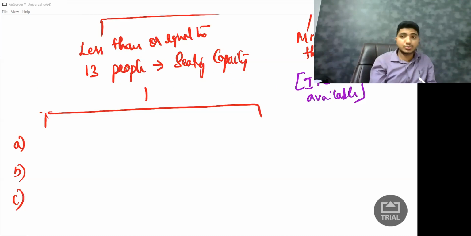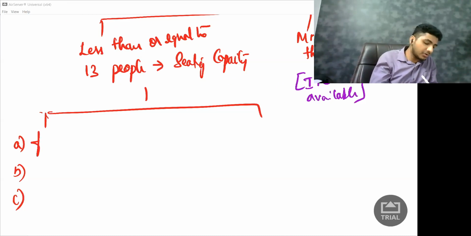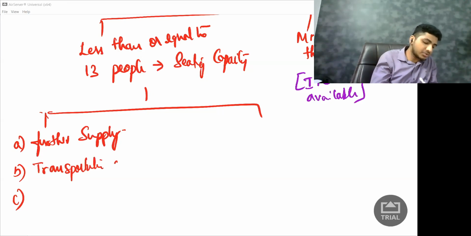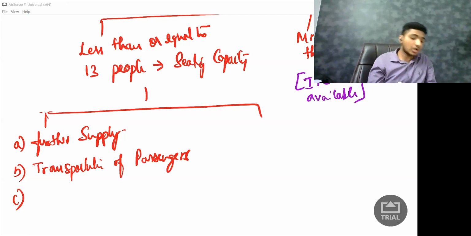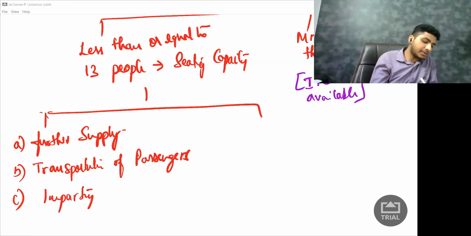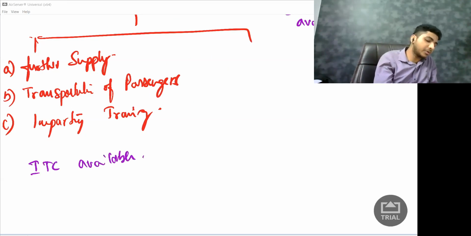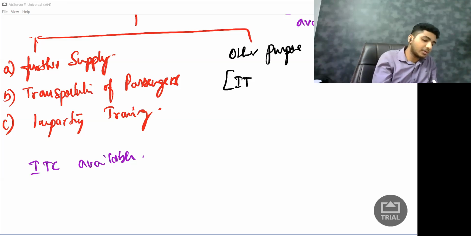They are saying if it is used for further supply, or if it is used for transportation of passengers, or if it is used for imparting training, again ITC is available. Other purpose, ITC not available.